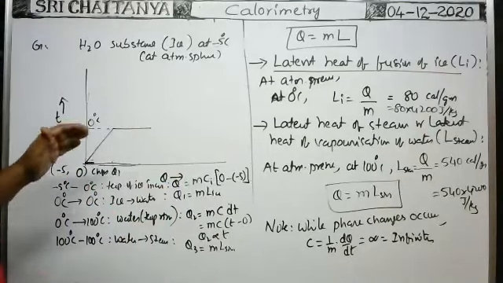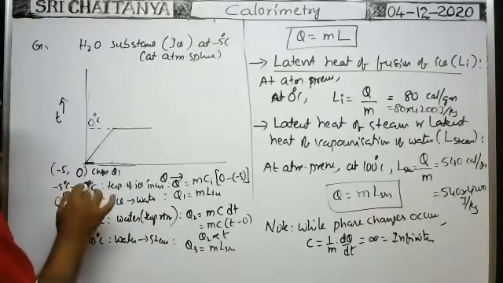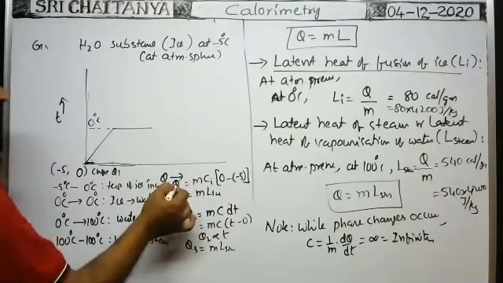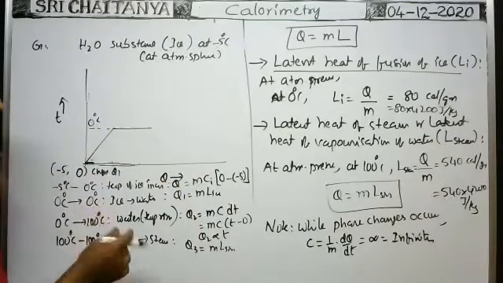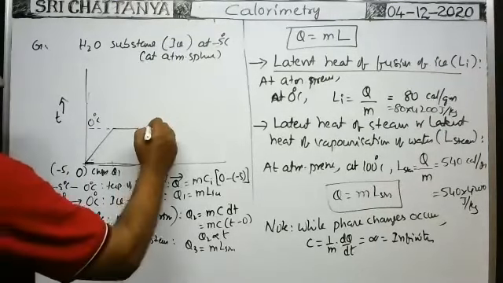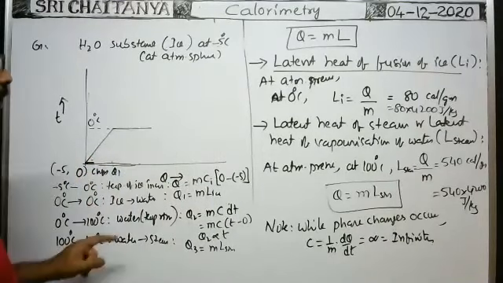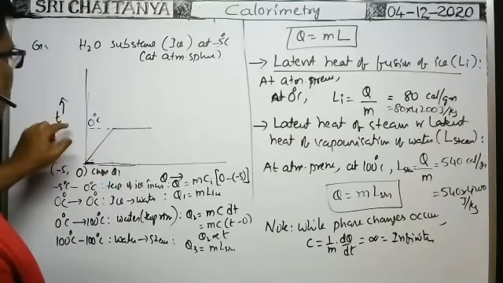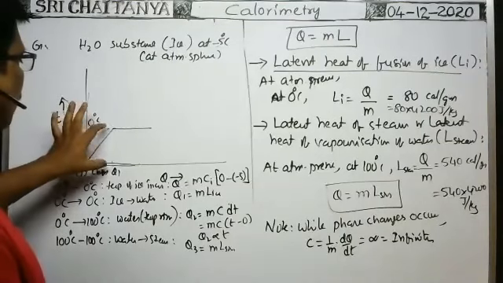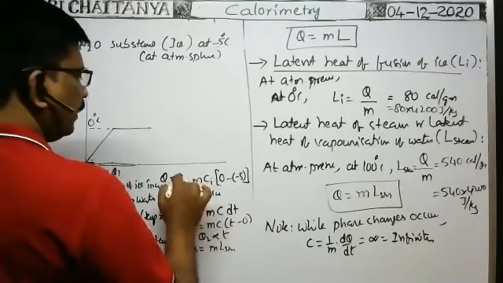Here, in which case is the slope more? While the temperature of the ice changes from minus 5 to 0 degrees centigrade, I drew the graph like this because there is a linear relation between temperature and heat energy supplied. That's why I got the linear relation. In this case, you tell me, you'll also get a straight line like this with positive slope. Is the slope of this straight line more, or this straight line? The slope of the graph is T by Q, which is this 5 by this heat energy.